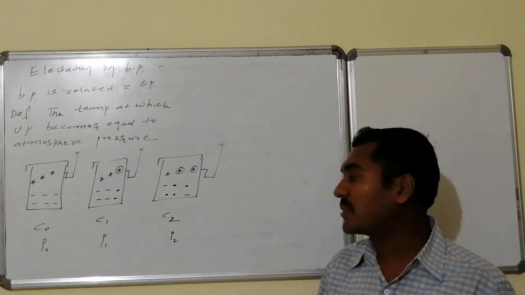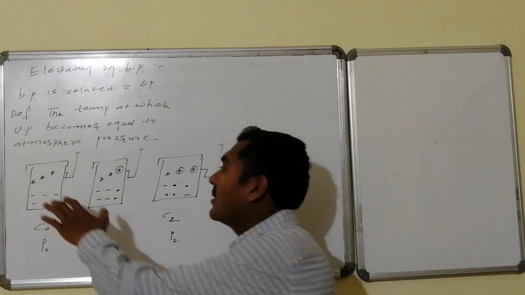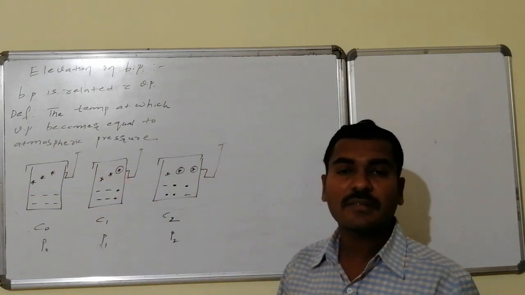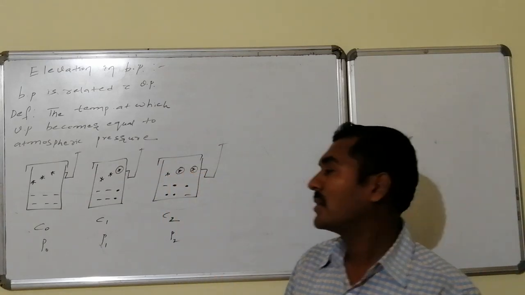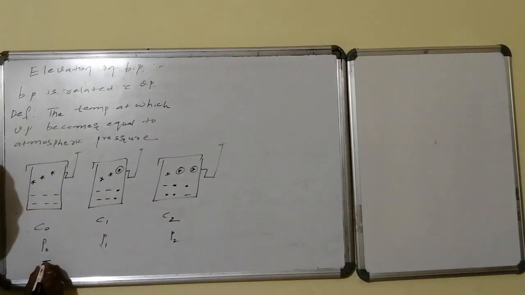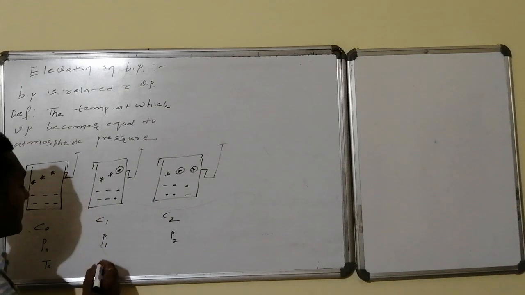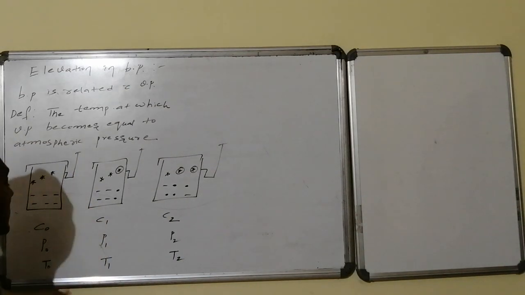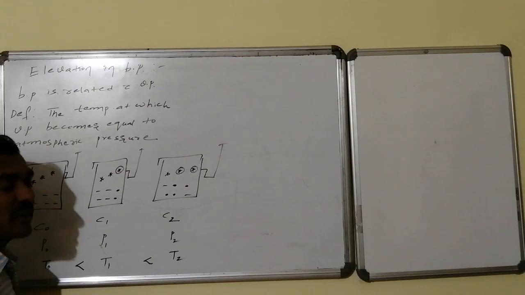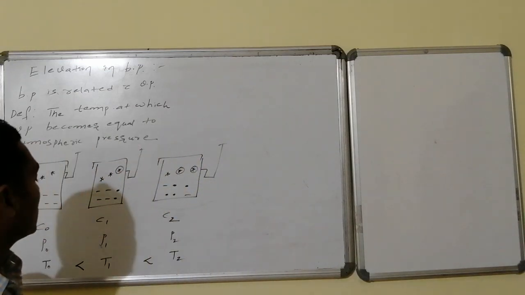To make it equal to atmospheric pressure conditions, I have to raise the temperature. But here, how many molecules are present in vapor state? Say some 3 molecules. Here less than 3, still less than 3. So therefore, at a temperature of T0, it is not reaching 1 atmospheric pressure. To make it atmospheric, I have to go for another temperature T1, which is higher than T0, and still here to make it atmospheric pressure, the temperature has to be raised, and the temperature is T2.